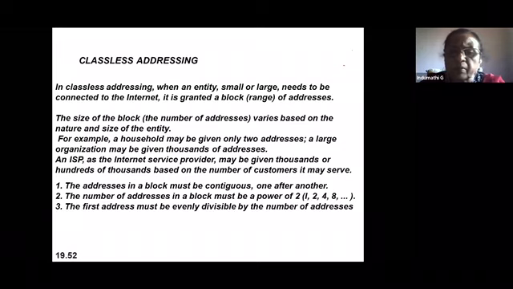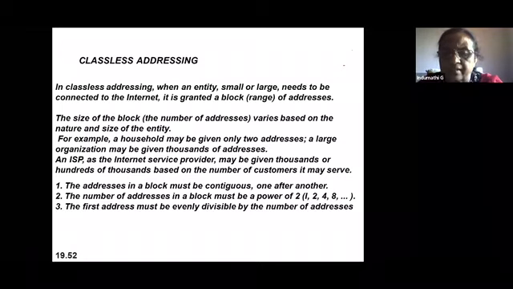An internet service provider may be given thousands or hundreds of thousands of addresses based on the number of customers the ISP is serving. The conditions to be met under classless addressing are, first, that addresses in a block must be contiguous, that means one after the other. For example, if the first address is .31, the next one should be .32, the next one .33, like that. The addresses in a block must not be random. That is the first condition. The second condition is that the number of addresses in a block must be a power of 2. That means if you say 32 addresses, it is 2 to the power of 5.